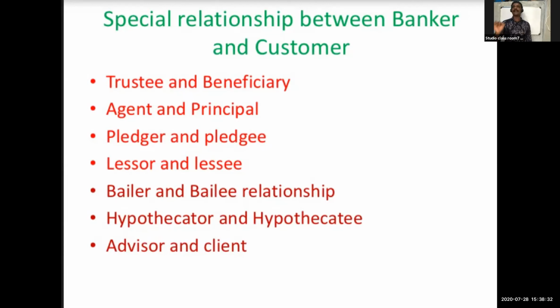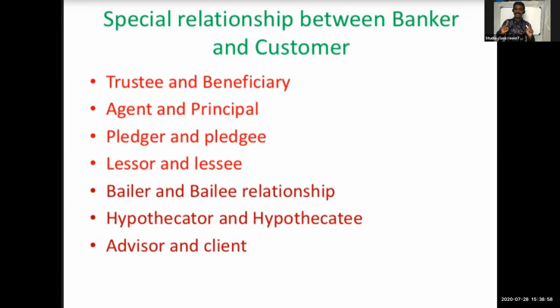As a trustee, the banker is required to deal with the trust money or property in accordance with the terms of the trust deed. Suppose I say that after my death you have to give my property to a charitable organization, they will do according to that.